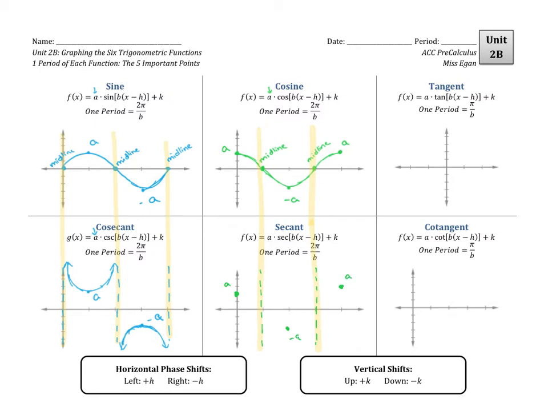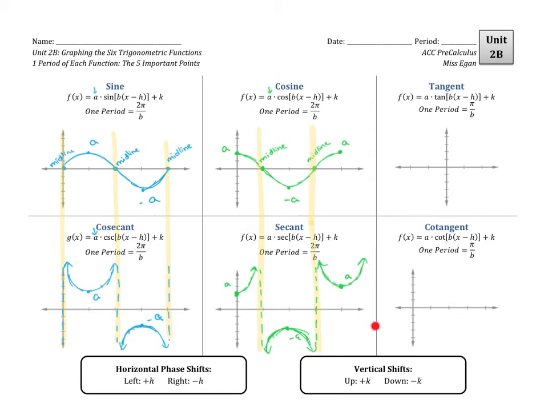And just like cosecant looks like two different U's, one that opens up and one that opens down, so does secant. But it's just that because it's shifted, it makes it look a little bit like it's got three curves, because this curve here on the left is the second half of this curve here on the right. Together, when we repeat this graph and head into the next period of the function, this part here will just get tacked on over here, and you'll end up with a full U shape right there.